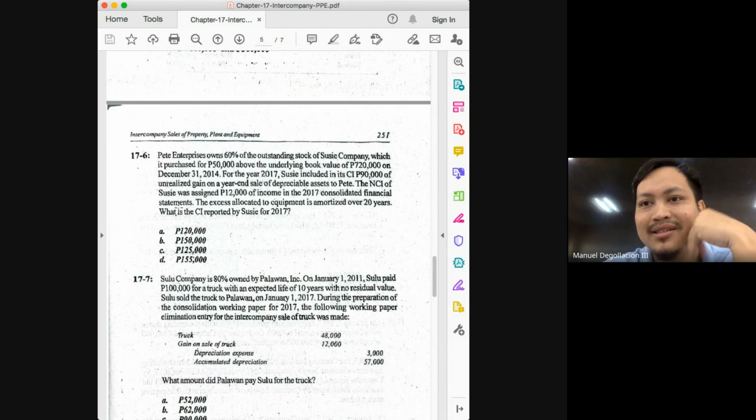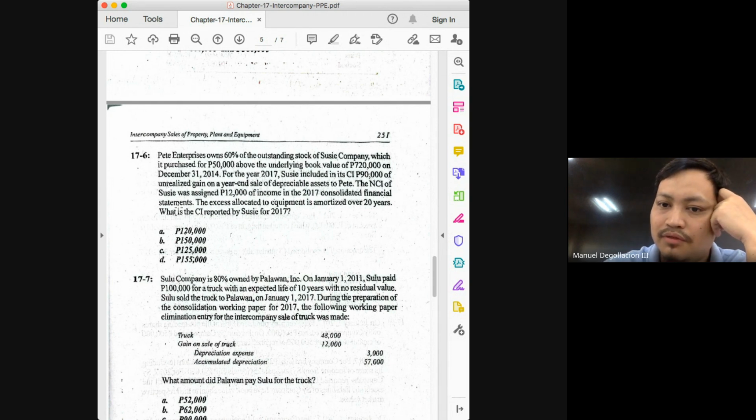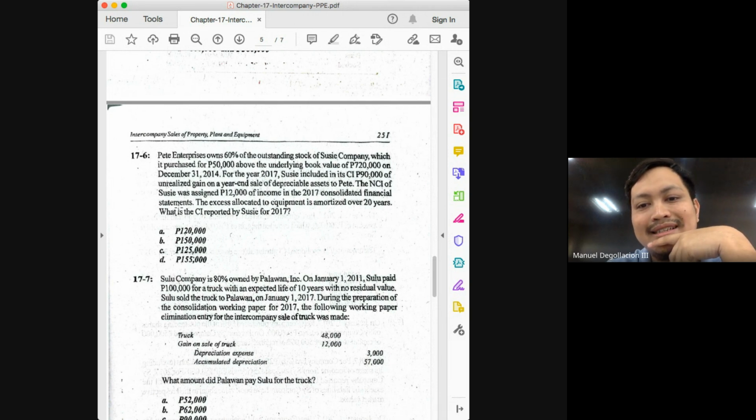which it purchased for 50,000 above the underlying book value of 720 on December 31, 2014. For the year 2017, Susie included in its income 90,000 of unrealized gain on a year-end sale of depreciable assets to Pete. The NCI of Susie was assigned 12,000 of income. So basically, we're asked to work back, class. Normally, we'll be asked for the share of the NCI, and we will be given the income reported by the subsidiary. Here, we are asked for the income reported by the subsidiary, and we are given the share of the NCI. So all you have to do is to work back.